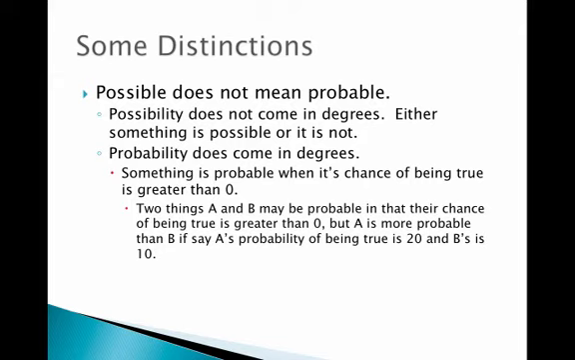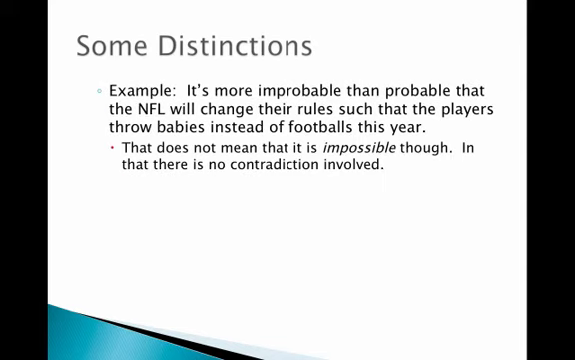So two things, A and B, may be probable in that their chance of being true is greater than 0, but it could still be the case that A is more probable than B. Suppose A's probability is 20 and B's is 10. Possibility, though, does not come in degrees again. It's possible or not. So they are not the same thing.